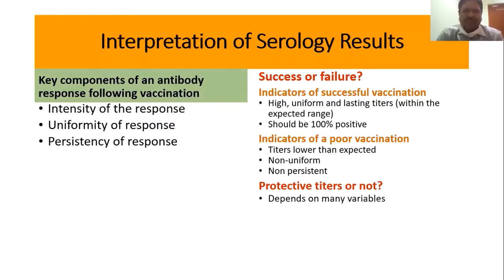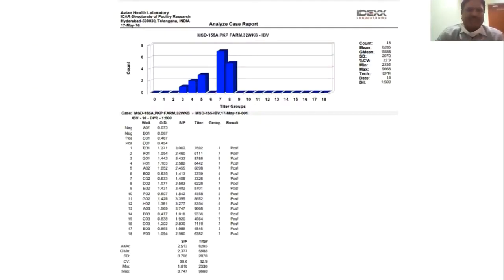If some birds are not responding to the vaccine, or show zero titers, something is wrong. Indicators of poor vaccination are titers lower than expected, very poor uniformity, and titers that may not be persistent. Protective titers depend upon many variables, which we will discuss in the course.